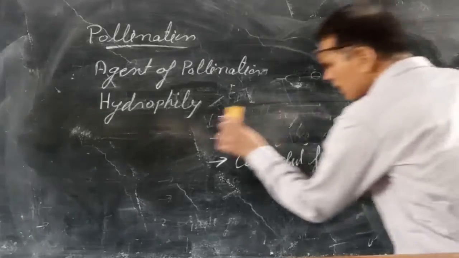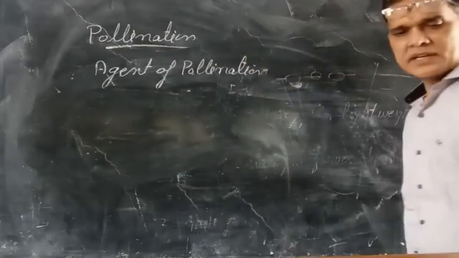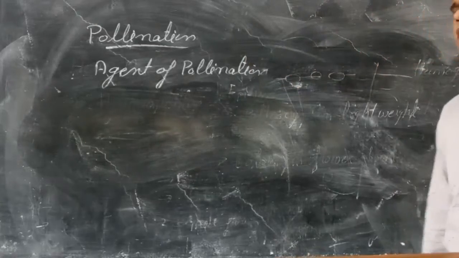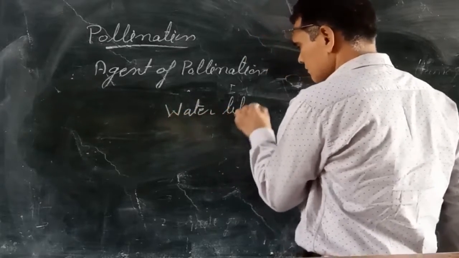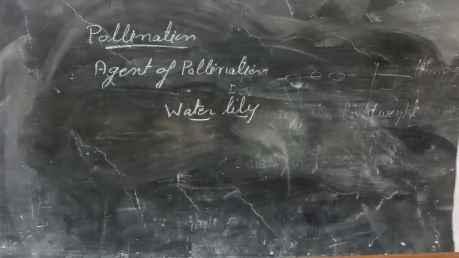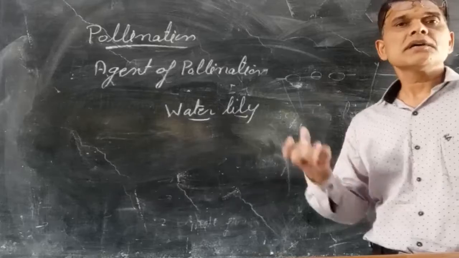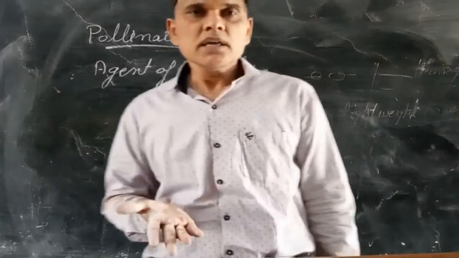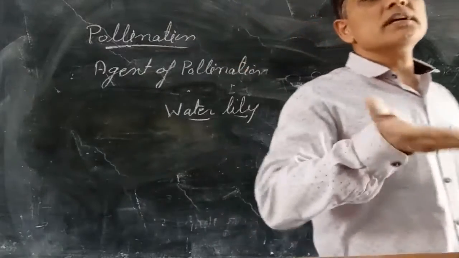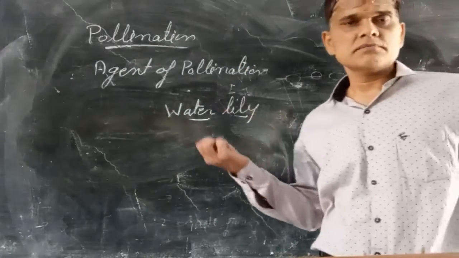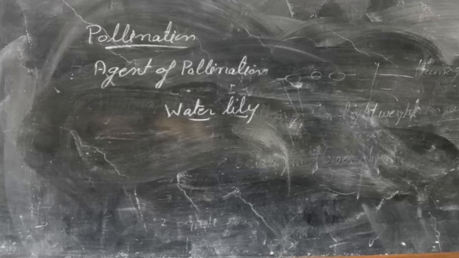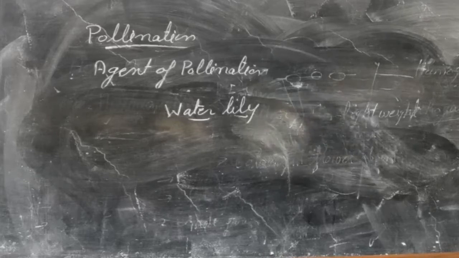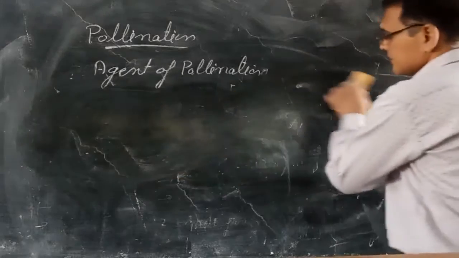In some water plants, such as water lily, pollination occurs through insects. It is a water plant or hydrophyte, but in water lily, the flower emerges from the water, and different insects come and pollinate the plant. In the majority of plants, pollination occurs through insects.